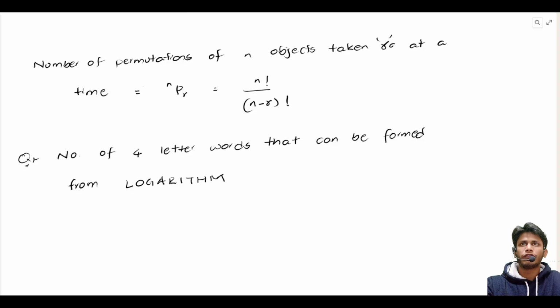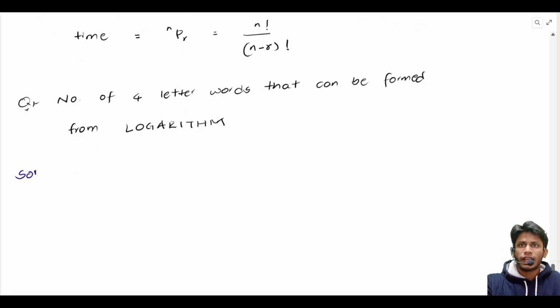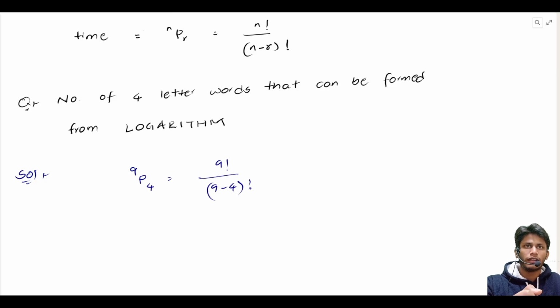So if we want to find 4-letter words that can be formed using the word logarithm, we can use the nPr formula. We have 1, 2, 3, 4, 5, 6, 7, 8, 9. So we have 9 letters over here. From these 9 letters, we want to arrange 4 letters, that is 9P4. So we get 9 factorial divided by (9 minus 4) factorial, that is 9 factorial divided by 5 factorial. So the number of 4-letter words that can be formed is 9 factorial by 5 factorial.